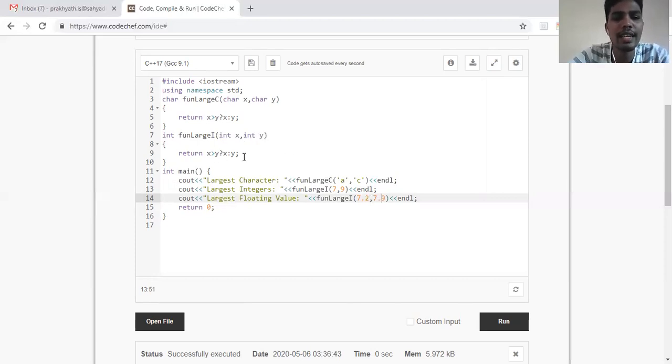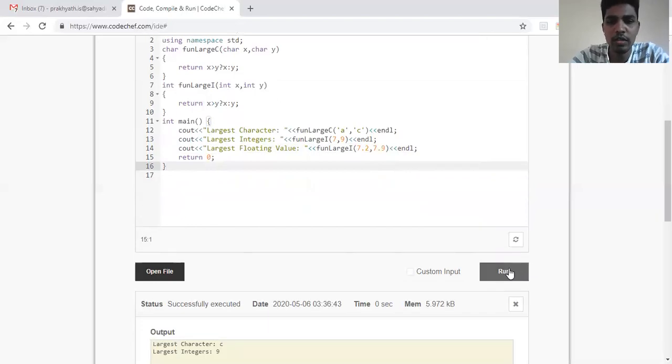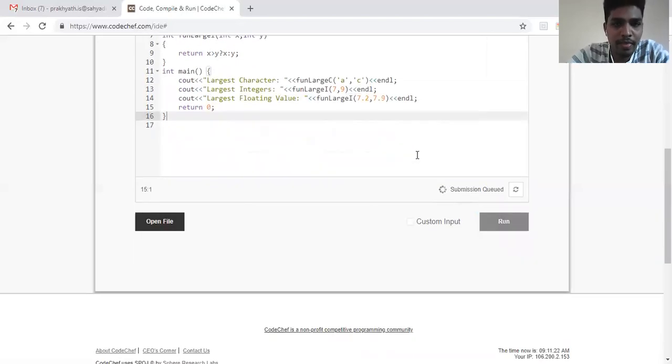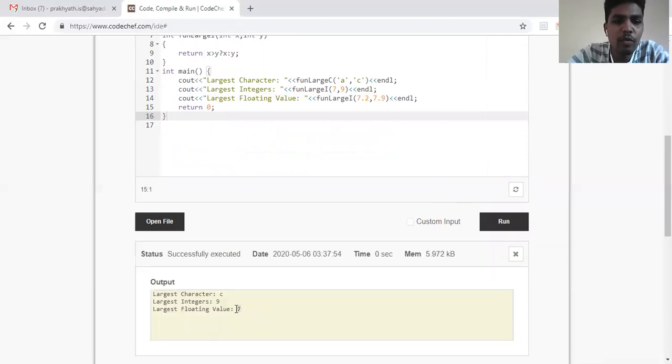So it will return the answer as 7 itself, which is wrong actually, because according to the actual parameters which I have passed, the answer should be 7.9. But since our function is designed on integers, while passing the parameter as floating point, it goes into truncation, and then x will get 7 and y will get 7. 0.2 and 0.9 are truncated and removed. So we'll run this program and we'll see. Semantically, a wrong value as an output we have got. It's not a syntax error. It's a semantic error. Why? Because we're getting the output, but it's a wrong output.